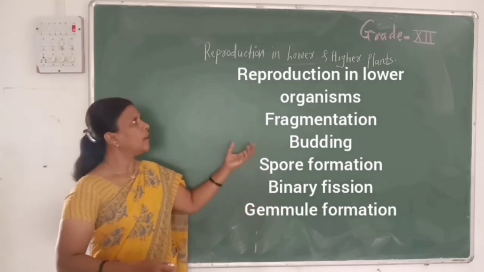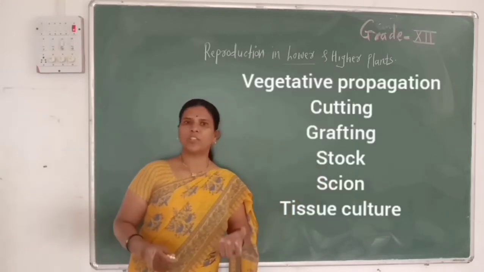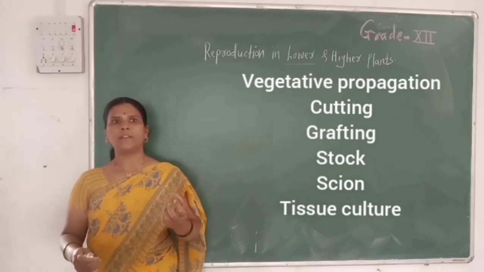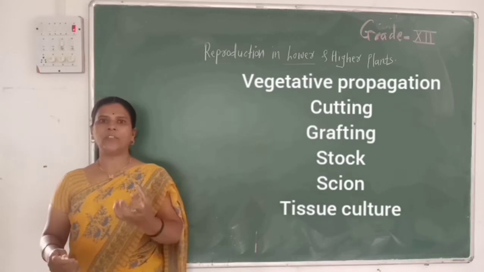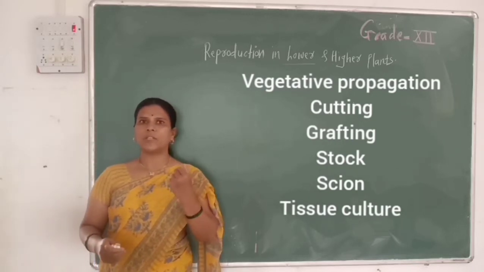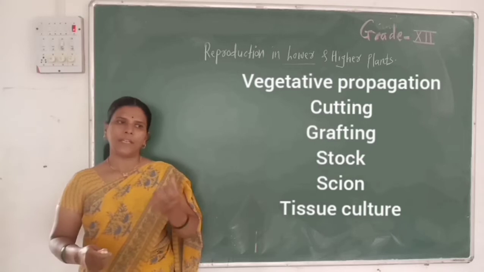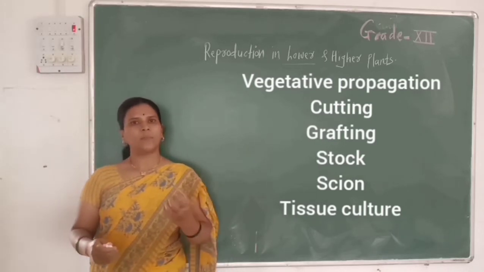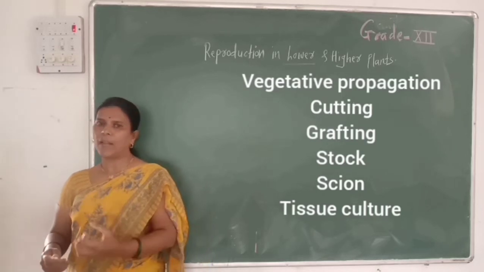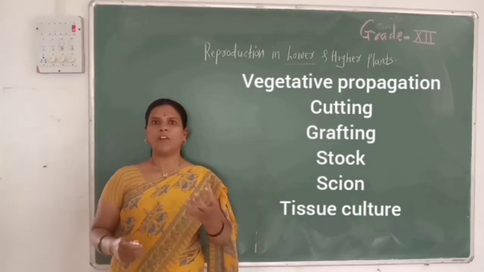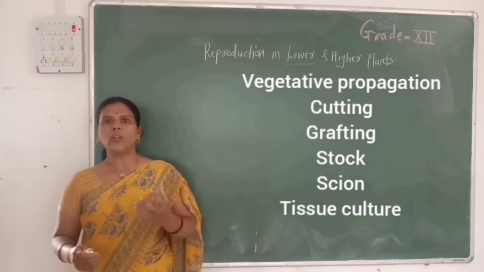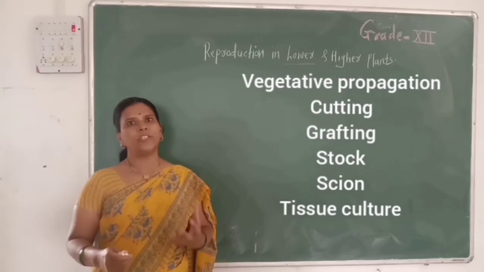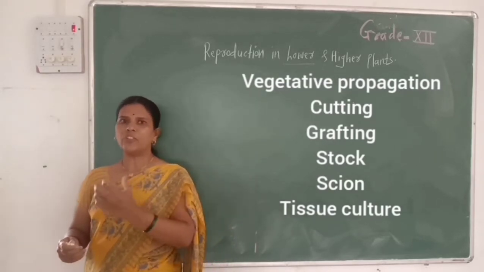Then we study how asexual reproduction takes place in plants. In plants, asexual reproduction is also called vegetative propagation or vegetative reproduction. What is vegetative propagation? As the term refers, it is a type of reproduction in which reproduction takes place by any vegetative part of the plant, that is root, stem, leaf or bud. There are two methods of vegetative propagation: natural vegetative propagation and artificial vegetative propagation.